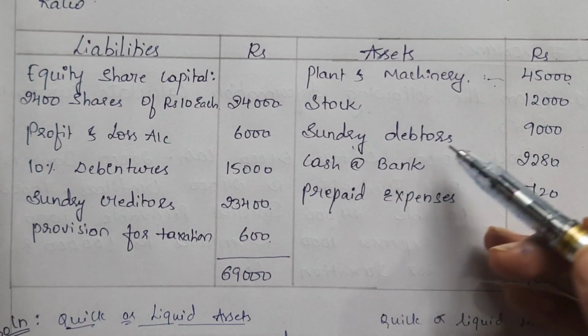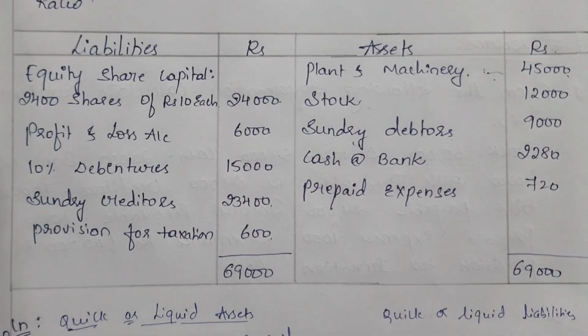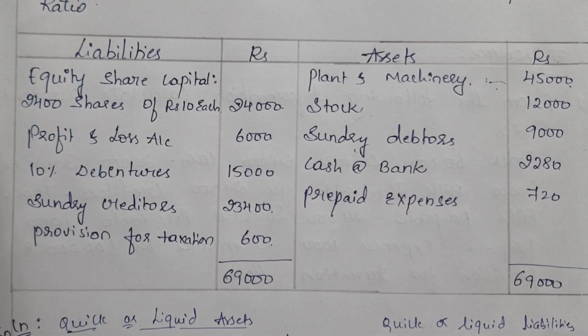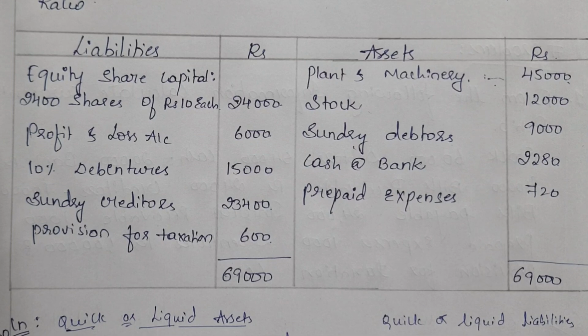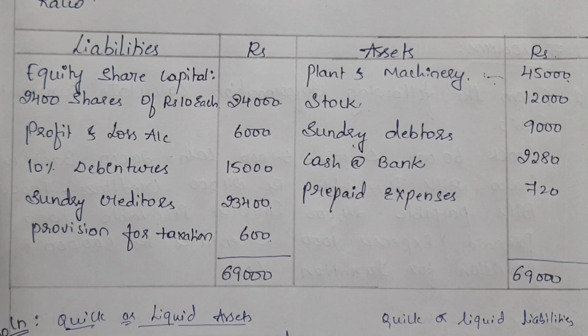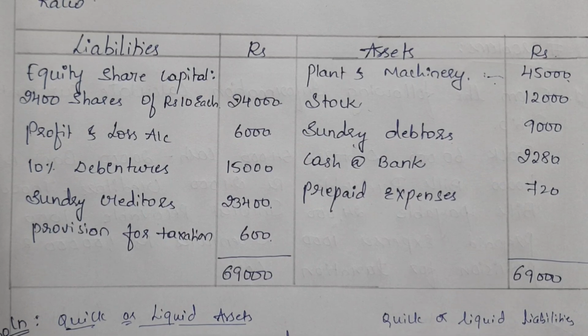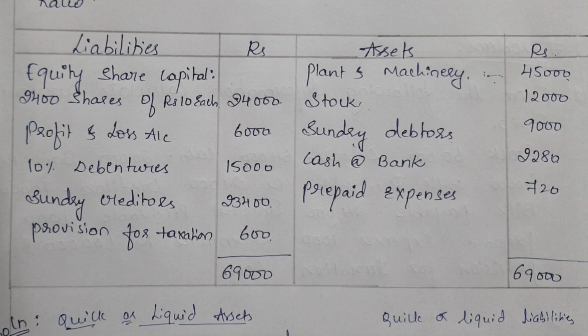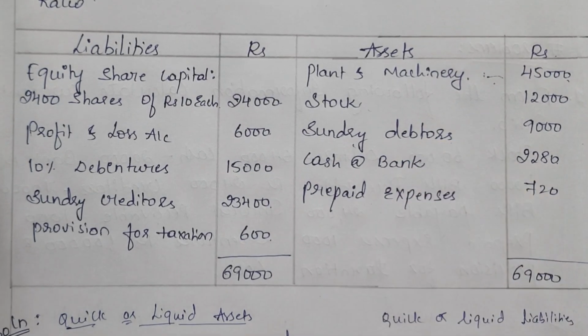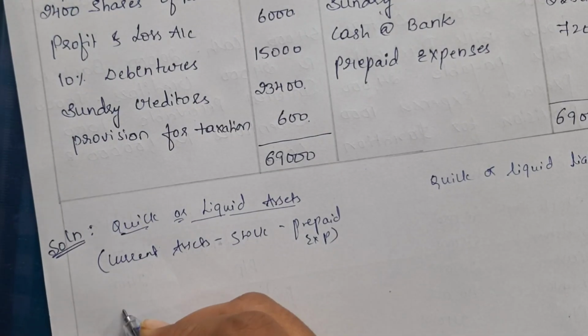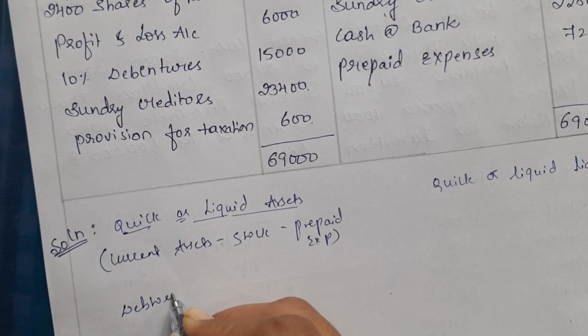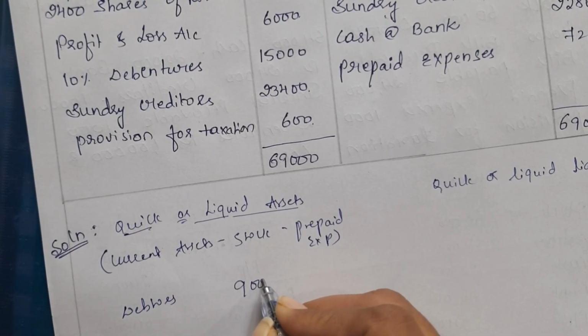Then we have sundry debtors. Sundry debtors are our current assets. Basically current assets, you must be knowing, are the assets which will give us benefits within 1 year, within the span of 1 year. They are also known as short term assets. So debtors are our current assets, so we can write it here, debtors rupees 9,000.